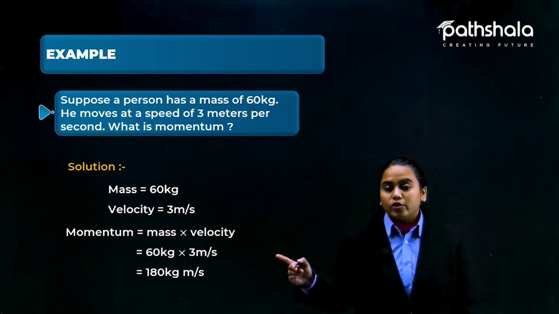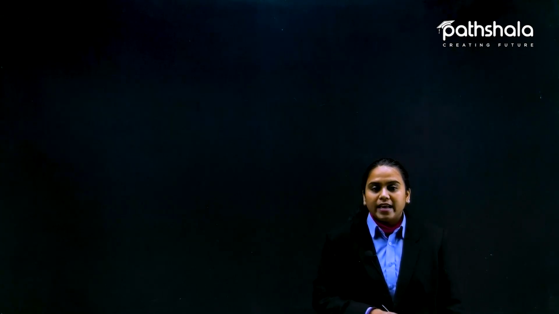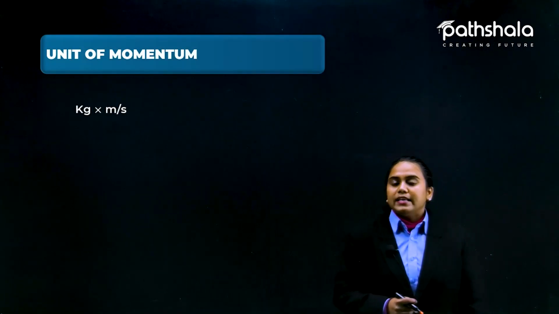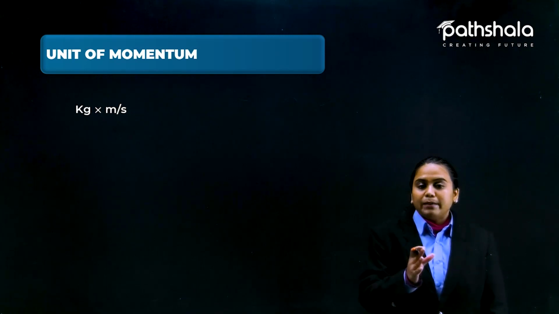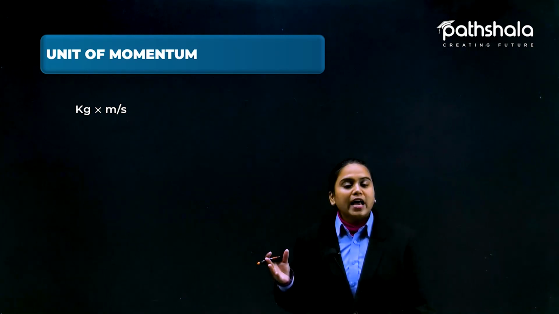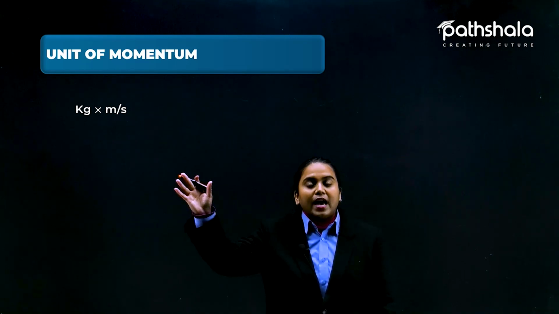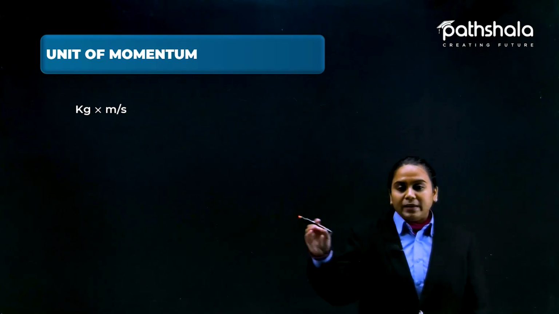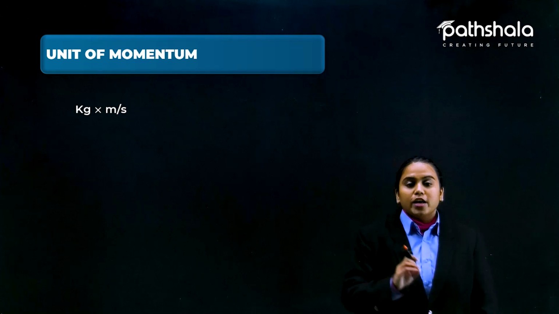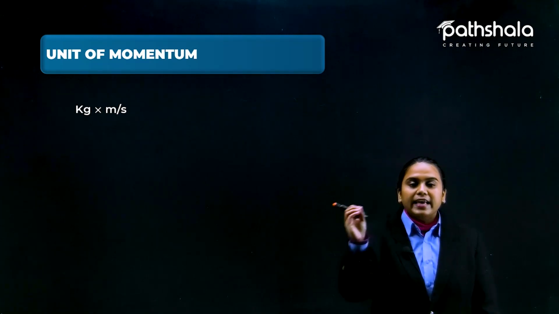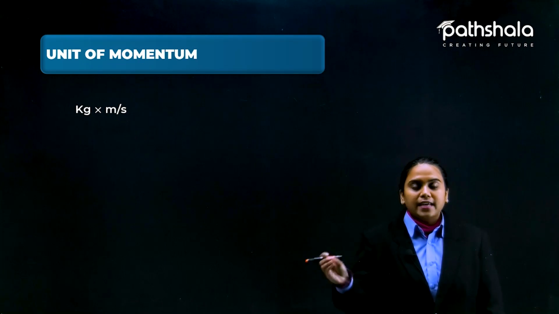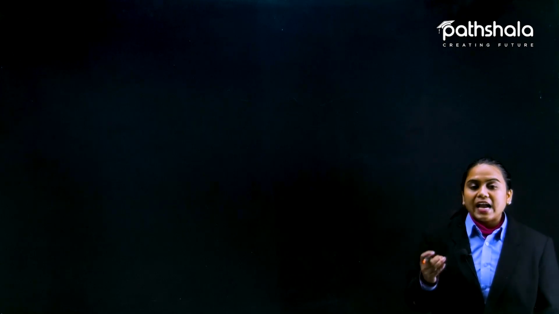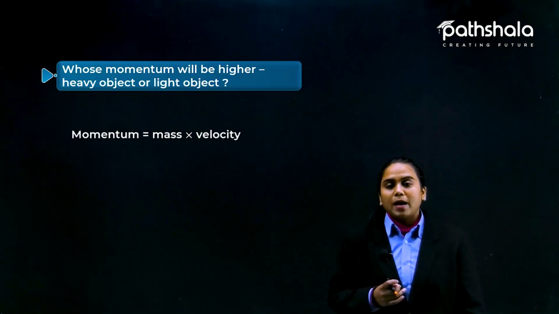The thing to be noted here is the SI unit. The unit of momentum is mass multiplied by velocity. Mass is calculated in kgs, and the standard unit for speed is meter per second. So continuously multiplying, kg meter per second is the SI unit of momentum. So here, students, we get to know that momentum is nothing but the mass multiplied by velocity.